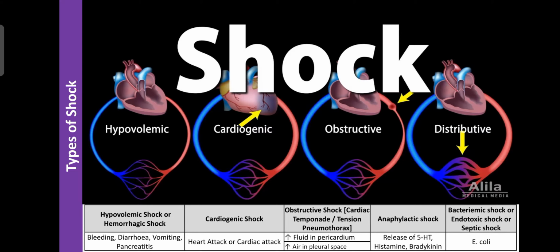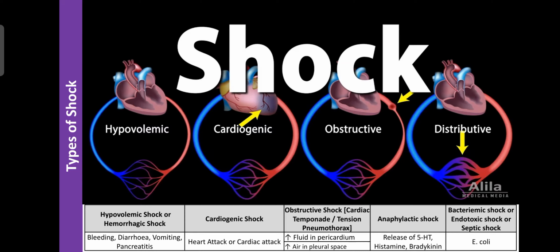That's why, during diarrhea, you should take plenty of water. Otherwise you will suffer from hypovolemic shock, and hypovolemic shock can cause death. Even excess emesis or vomiting is also responsible for causing hypovolemic shock, due to loss of electrolytes along with body fluids during emesis.